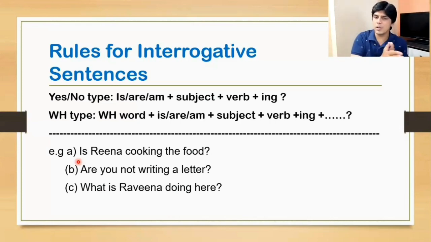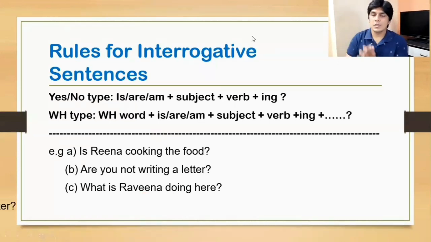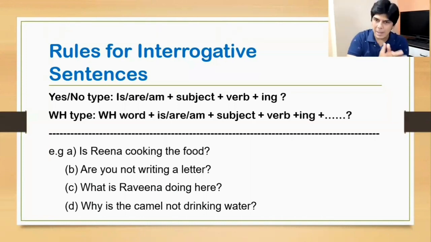What is Ravina doing here? Now this is WH type question because the sentence is beginning with what. Then is, then Ravina doing here. Why is came? Because Ravina is singular. So the last example is, why is the camel not drinking water? So the camel is singular, so we have used is, because is comes with singular. The camel, then comes not, then verb plus ing, drinking water. So these were the examples of interrogative sentences. I hope you understood this.